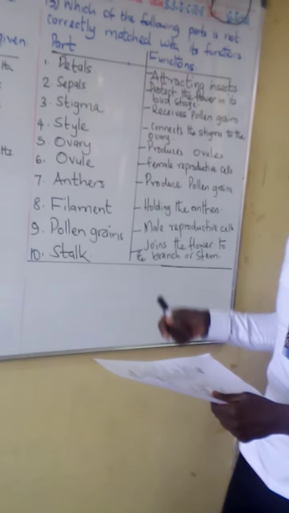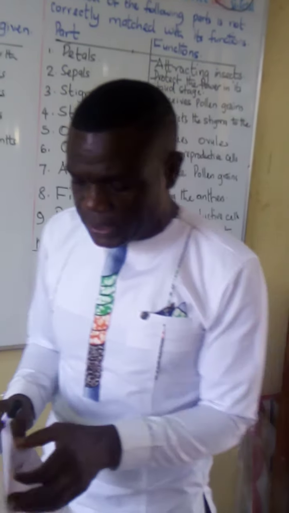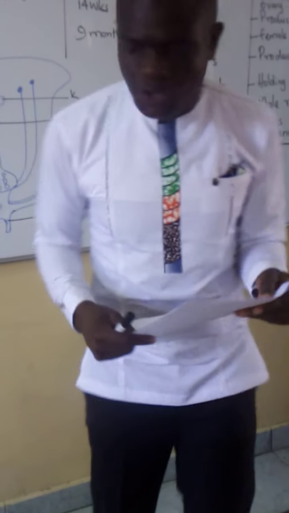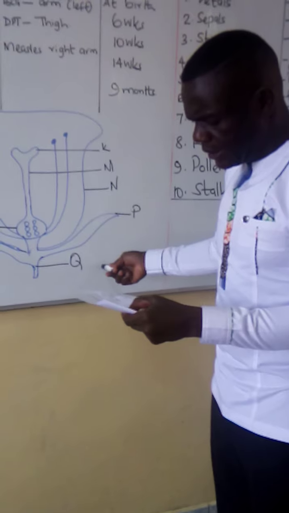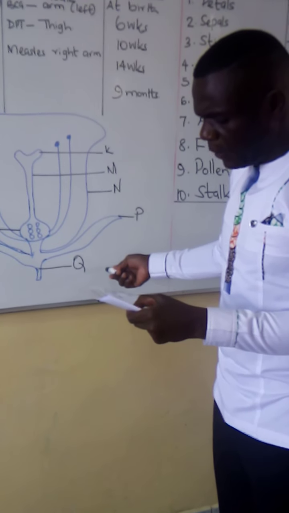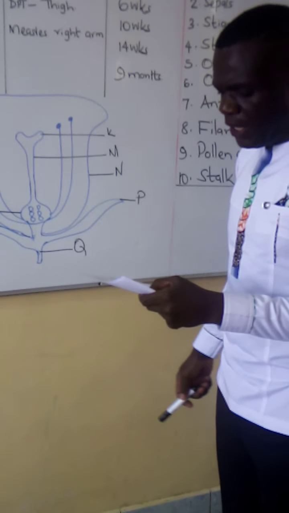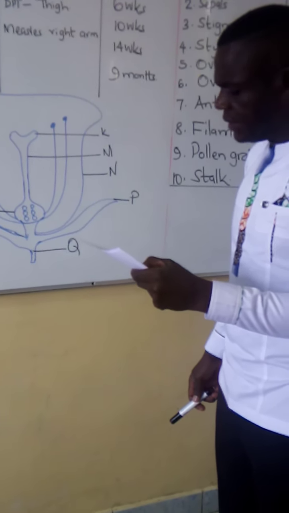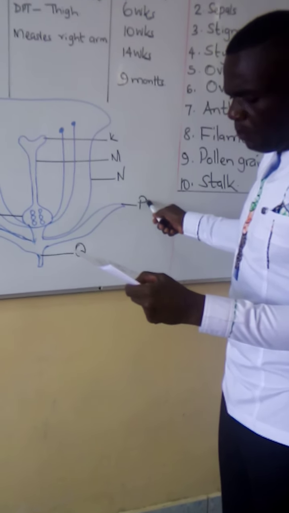And so we look at the choices of question number 13. They include part Q. Part Q holds the parts of the plants together. Part P protects the flower during the budding stage.